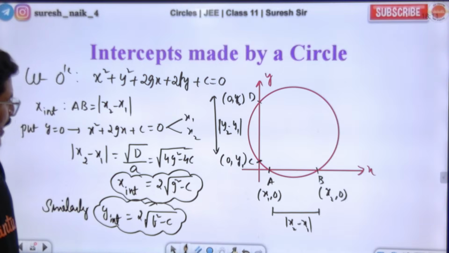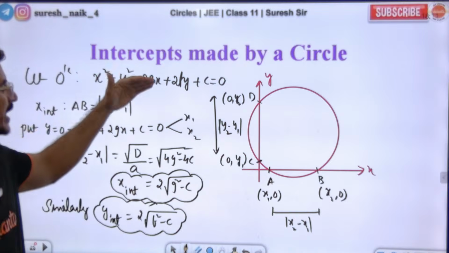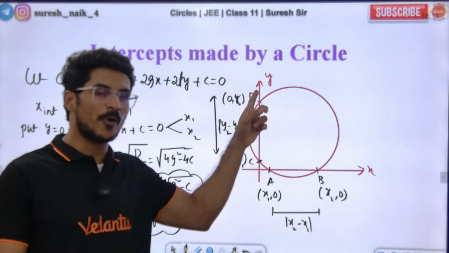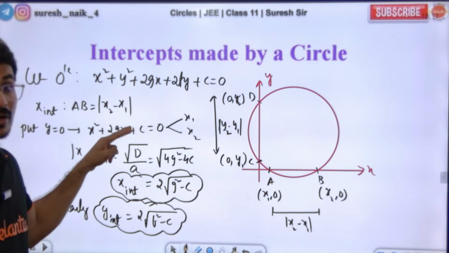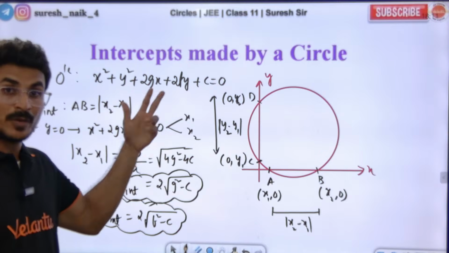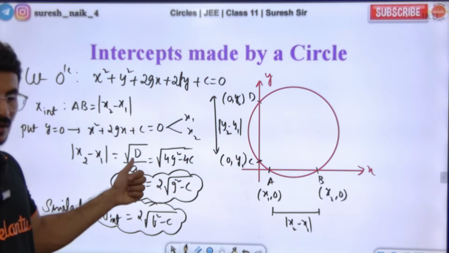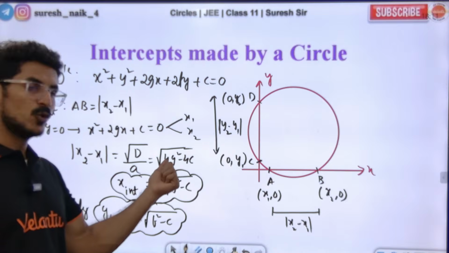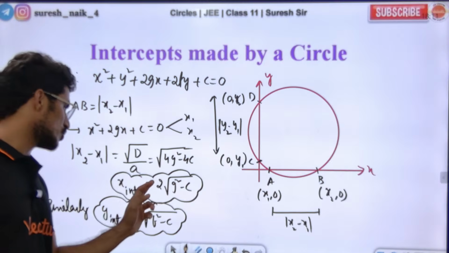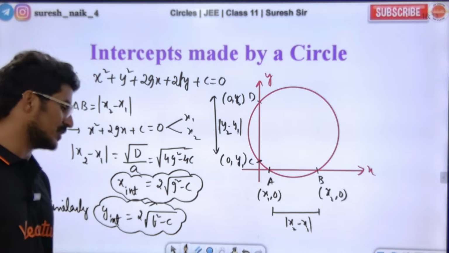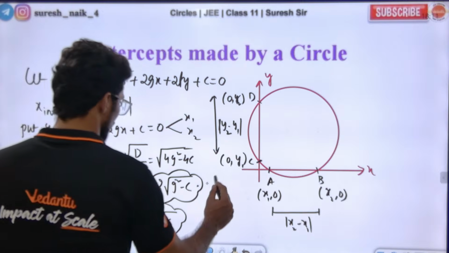Simple. Similarly, for the y-intercept, in the circle put x value 0, because the x coordinate of the points C and D is 0. Putting 0 gives another quadratic in terms of y, and y1 and y2 will be its roots. So for y1 minus y2 we get square root of D by a, that is 4f square minus 4c, with 4 common, giving f square minus c. So this is the y-intercept. This is the x-intercept and this is the y-intercept.